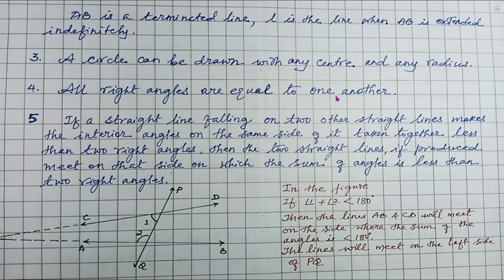All right angles are equal to one another, naturally, because the measure is 90 degrees. Each of the angle measure is 90 degrees.